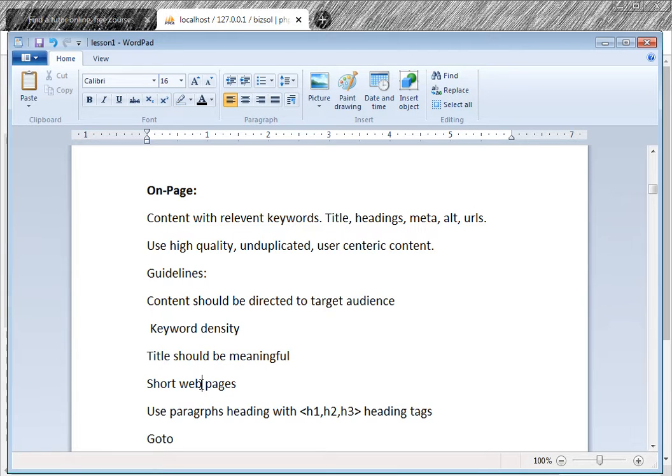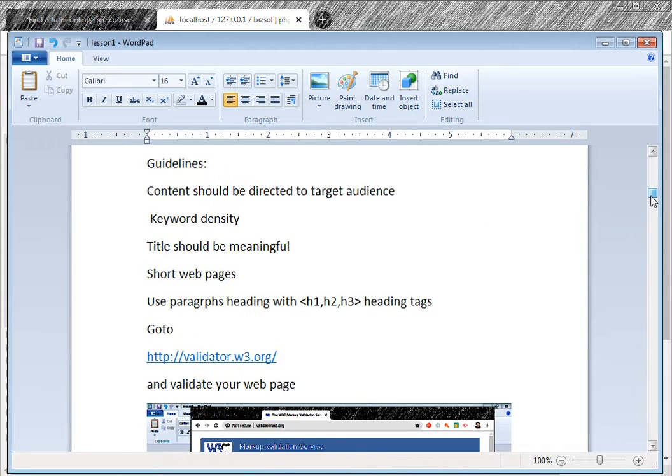Short web pages. Web pages should be short. Inside the body tag you should have less content. Target keywords one by one. For example, write 2 or 3 paragraphs targeting one keyword, then make another page targeting another keyword. Use paragraphs with headings. Heading means H1, H2, H3.